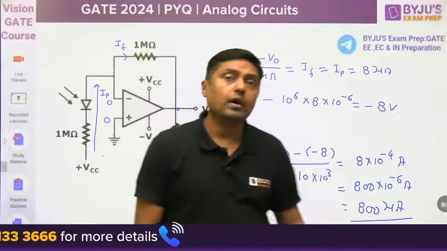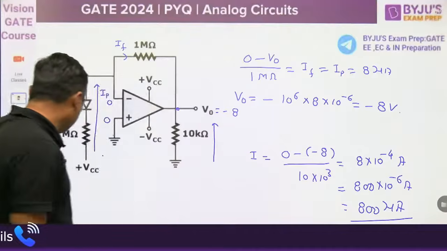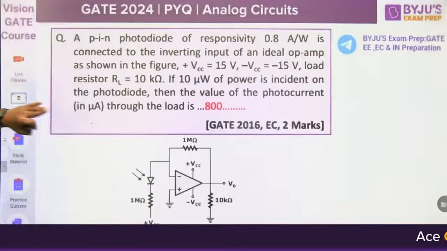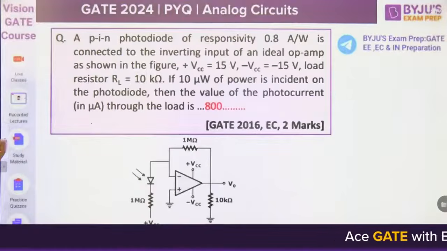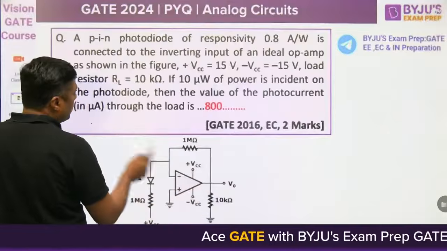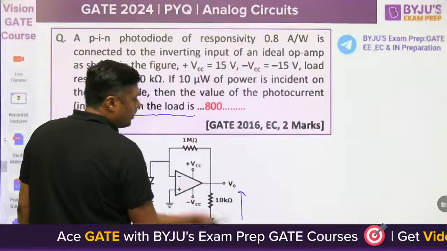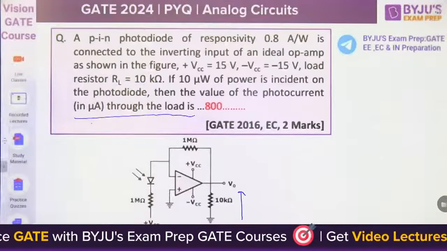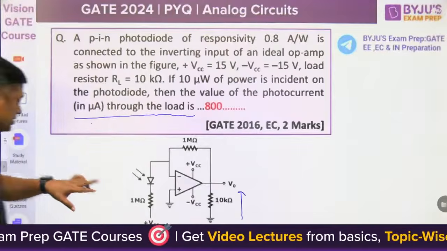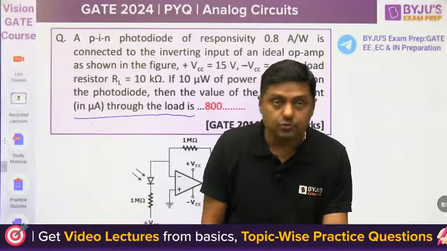800 microampere in upward direction from this point to this point. But only the magnitude is asked, so this is the answer for this question, 800. That is the value of the photocurrent. Direction is not given, and the arrow of the current is not given. So remember, it moves in upward direction, 800 microampere. This is a very good question on special diode, because here we are using the pin diode.